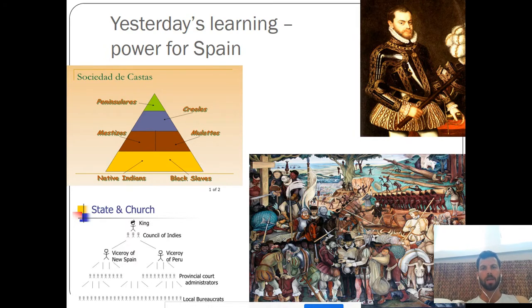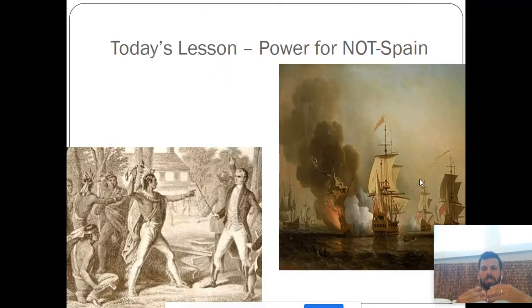Today, we're going to complexify that story because I don't think it's a good history story to tell to just have these Spanish people being able to do whatever they want. That's not the story that I want to emerge with. I want to realize that these people in these images had a lot more power, more agency in their story than we described yesterday. So today we're going to talk about how Spain didn't have all the power in this story and a lot of other groups had the power.